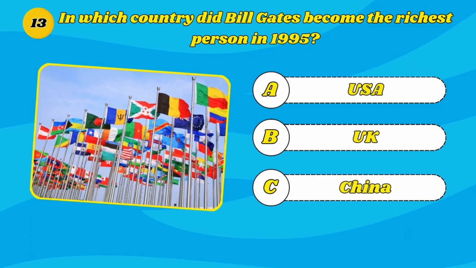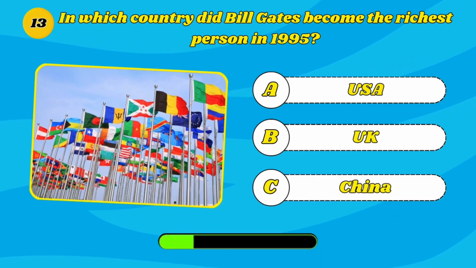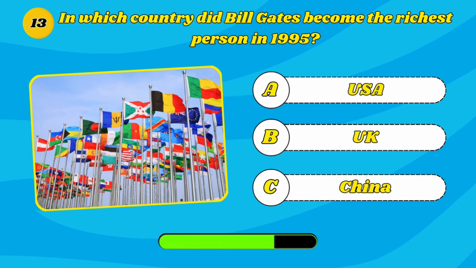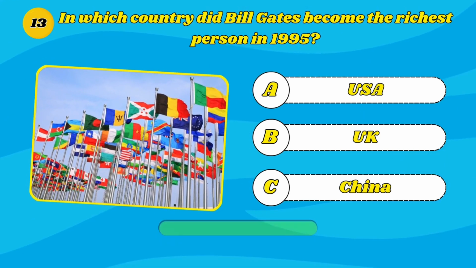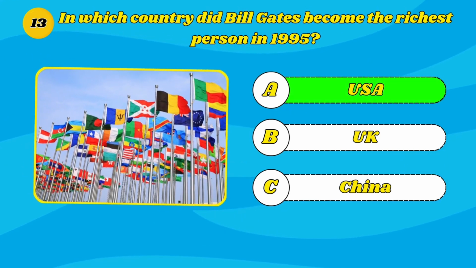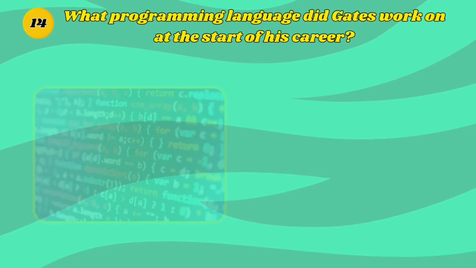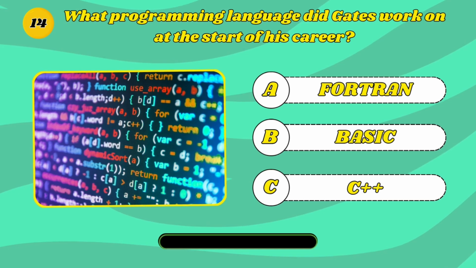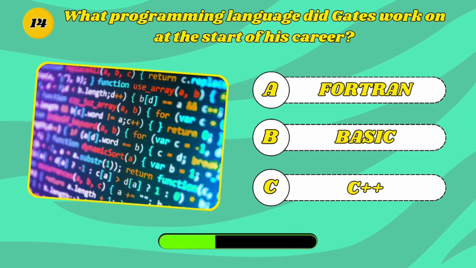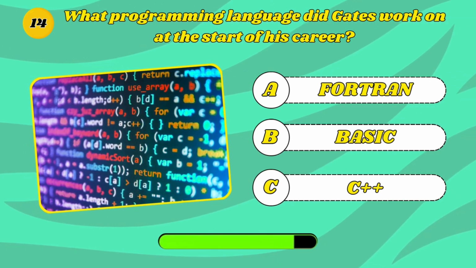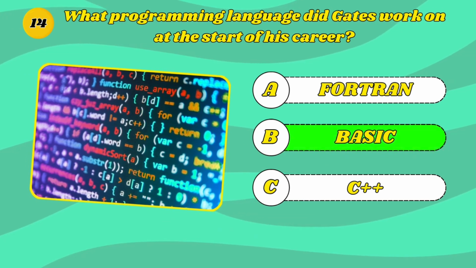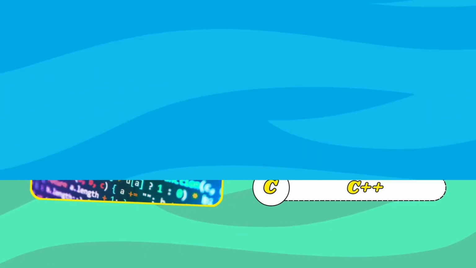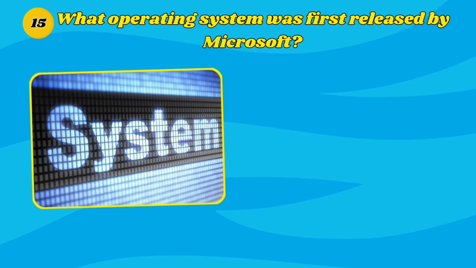A. USA. B. UK. C. China. Yes, it's USA. What programming language did Gates work on at the start of his career? A. Fortran. B. Basic. C. C++. Yes, it's Basic. What operating system was first released by Microsoft?